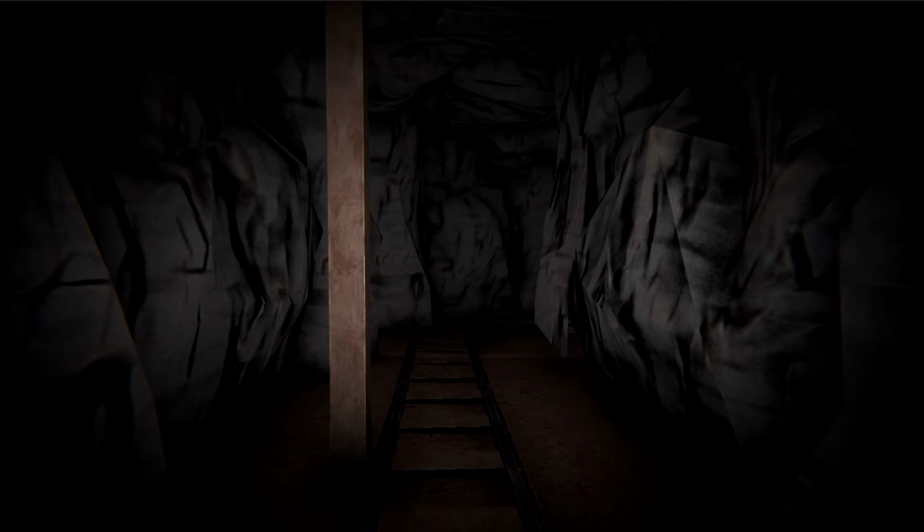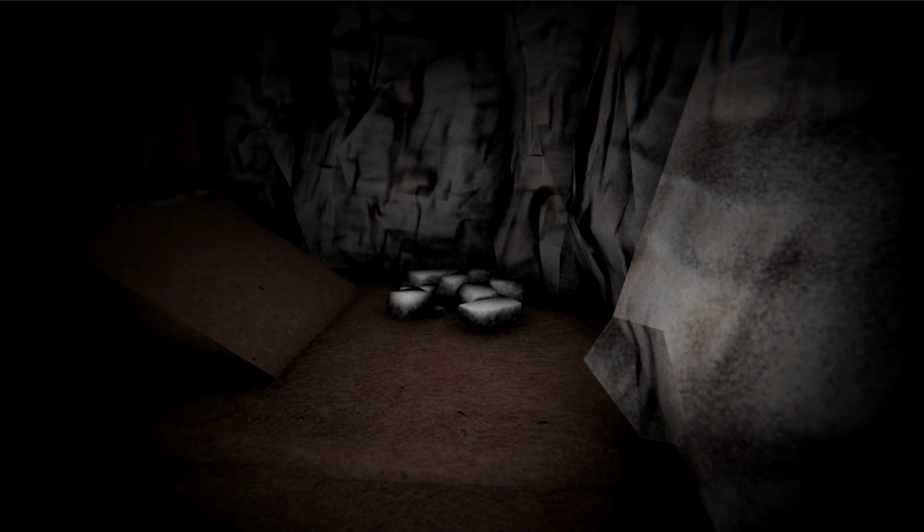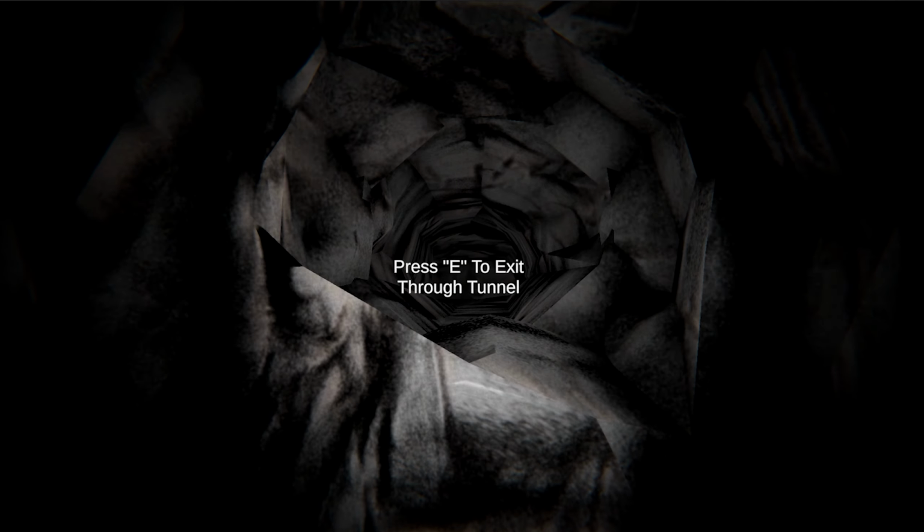I think I'm going crazy. As you guys saw, that was my first time playing the game, and I think my brain is starting to rot away. Anyways, back to the story. When you collected all the powder, you need to find the secret tunnel and crawl your way to safety. And look, I made this crawl animation. I'm pretty proud of it myself, to be honest.